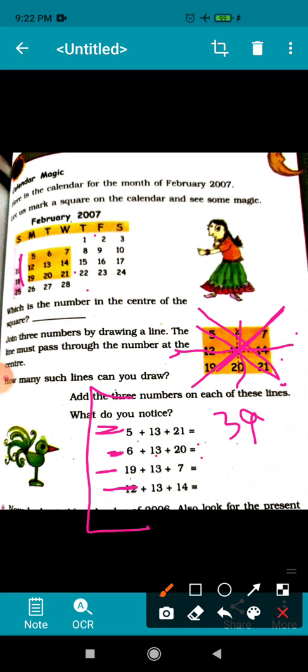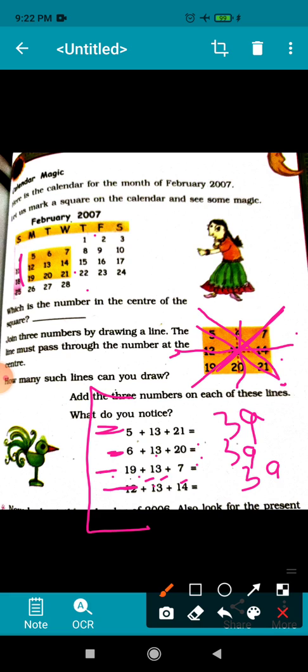Let us check. First we will take the ones place. I told you how you can add the numbers horizontally. So here on the ones place there is 0, 3 and 6. So 6 and 3 will be 9. Now come to the tens place, 2 and 1 is 3. So 39. Now in the third, on the ones place 7, 3 is 10, 10 and 9 is 19, 9, carry over 1. Now come to the tens place, 1 and 1 is 2 and 1 is 3.